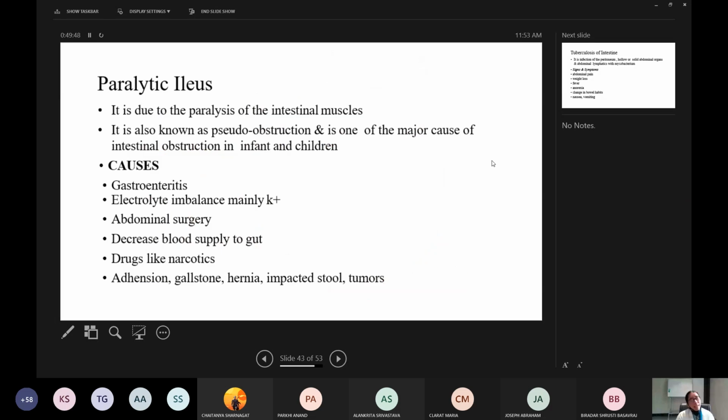Then coming on to the next condition, that is paralytic ileus. This also I told you in the last class itself, isn't it? Paralytic ileus is due to the paralysis of intestinal muscles. It is also known as pseudo obstruction and is one of the major causes of intestinal obstruction in infants and children.